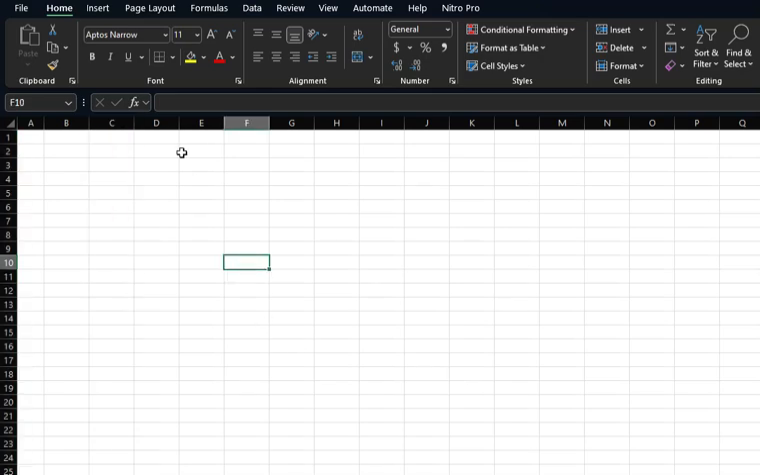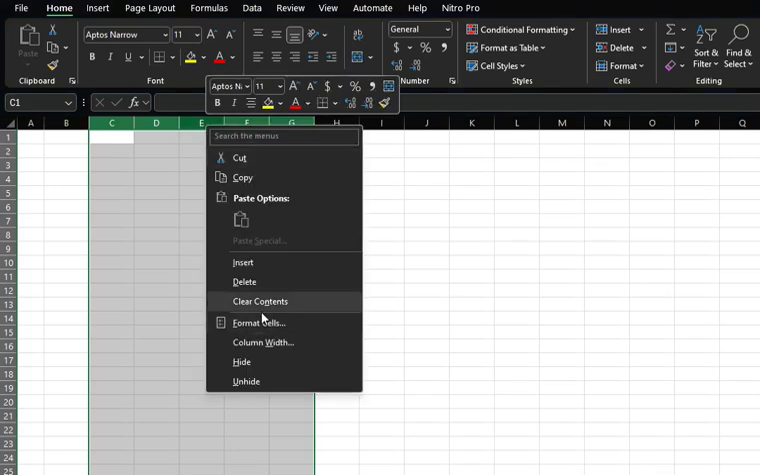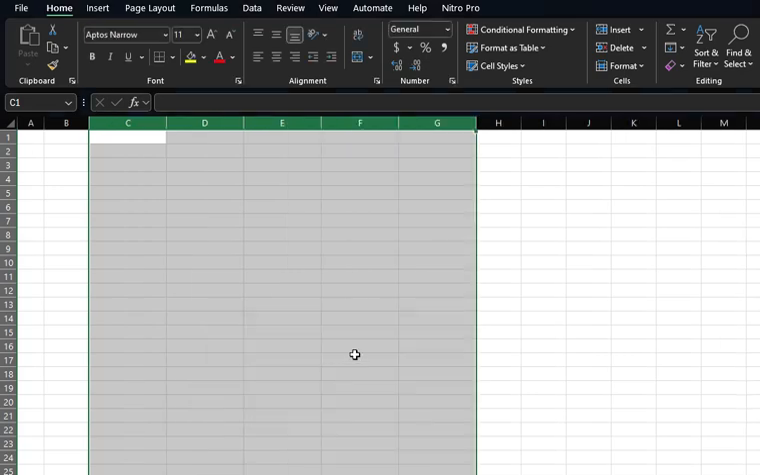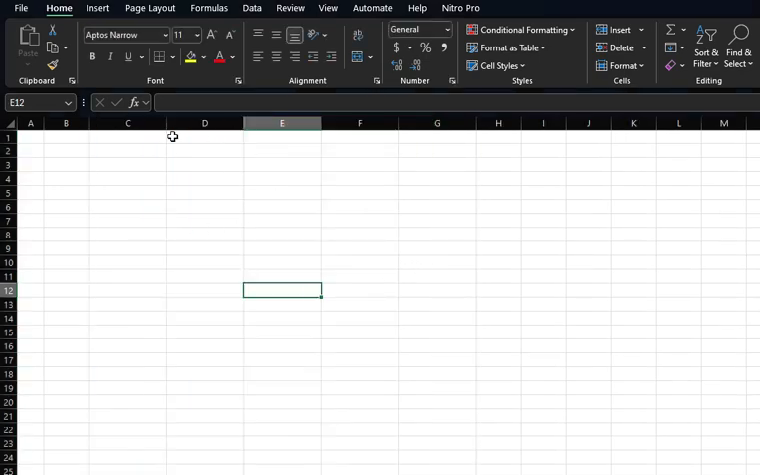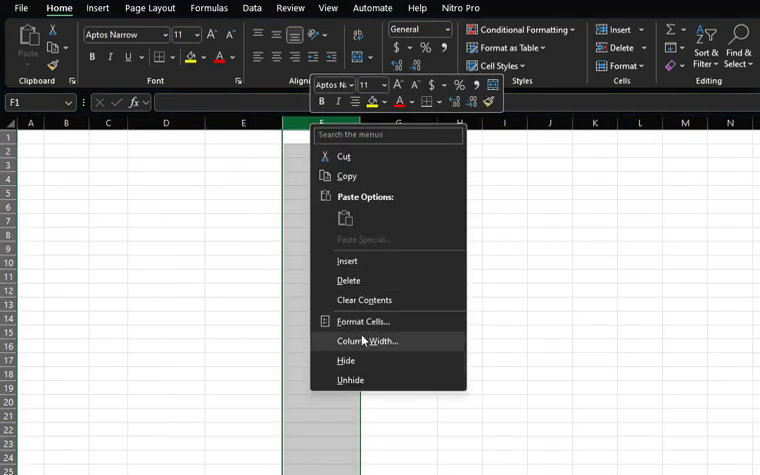And if you want, you can also resize a whole bunch of columns at once. You click on them all like that, where I did here at the top. So they're all highlighted, and then right click, column width, and you could make them all twice as wide. So there you go. That's how you resize columns, either just by pulling or using the right click column width.